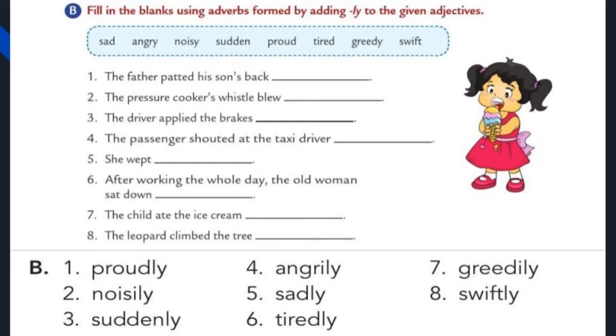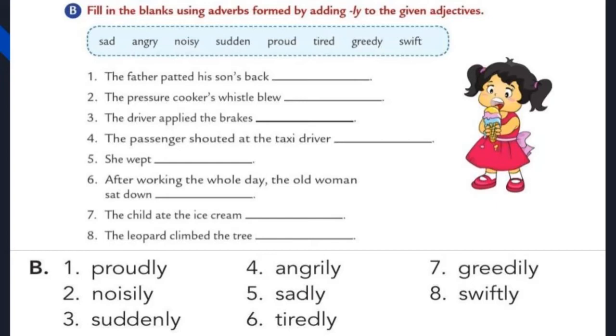The first one, the father patted his son's back. What do you mean by patted? Patted means touching gently. Touching quickly and gently his son's back. Okay, the father patted his son's back dash. Okay, let us see the options. Sad? No. Angry? No. Noisy? Not the correct answer. Sudden? No. Proud? Yes. The father patted his son's back proud. But proud is not an adverb. So what we have to do now? We should add ly. The father patted his son's back proudly.